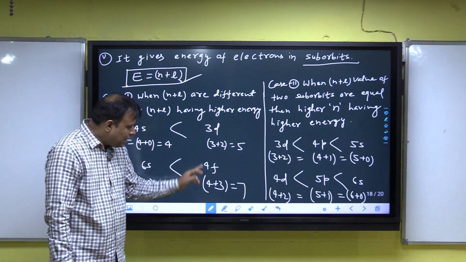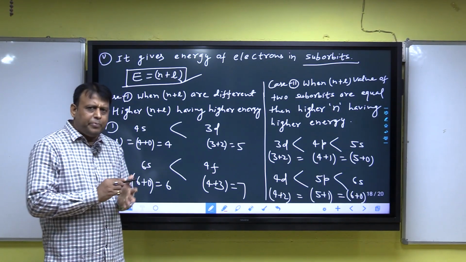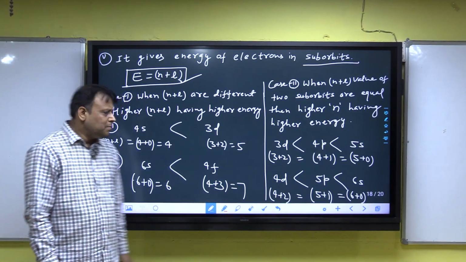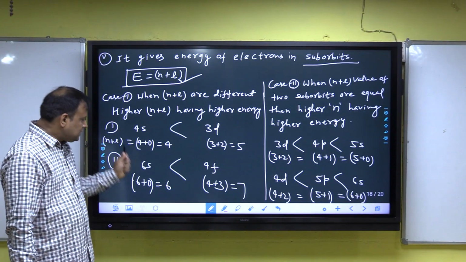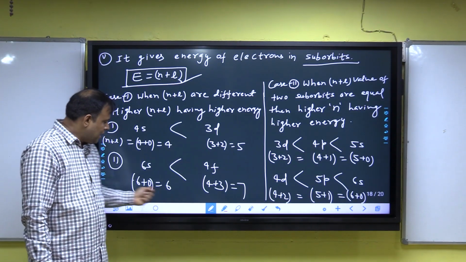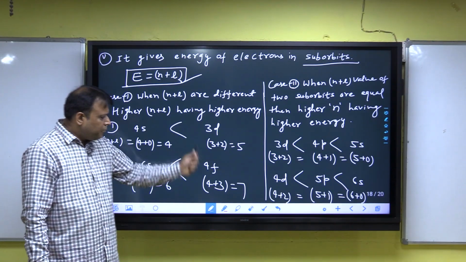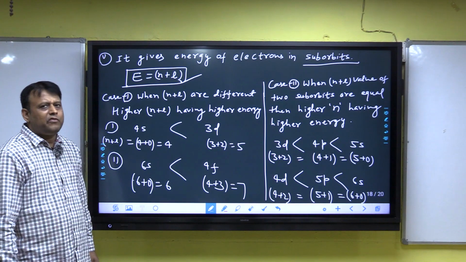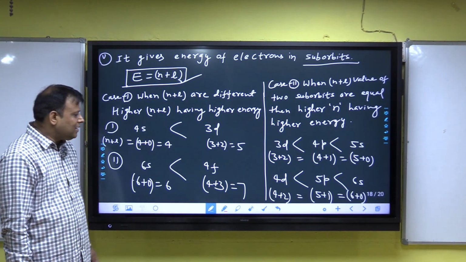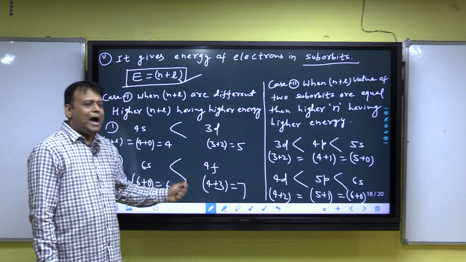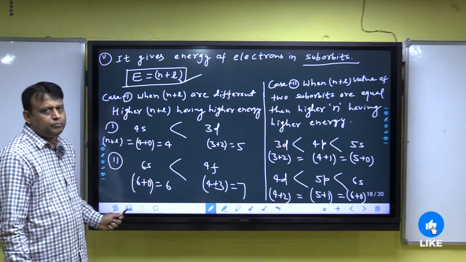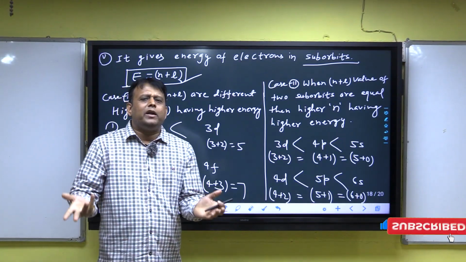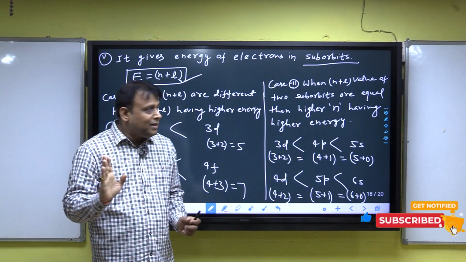For 4f, n is equal to 4, and for f, L is equal to 3. So 4 plus 3 is equal to 7. In case of 6s and 4f, n plus L is 6 for 6s and 7 for 4f, and we know that when n plus L are different, higher n plus L means higher energy, and hence 4f has higher energy than 6s. Clear? I am repeating, when n plus L are different, it is very simple: higher n plus L, higher energy.